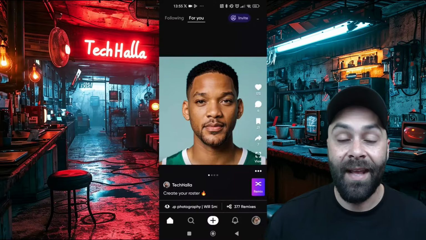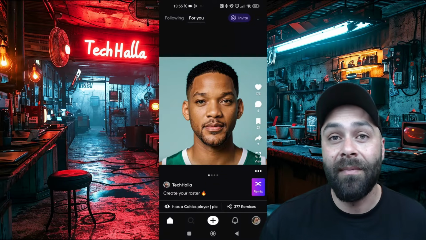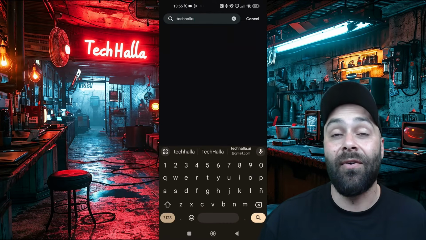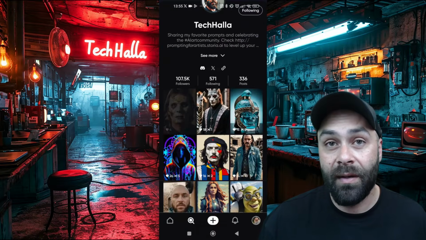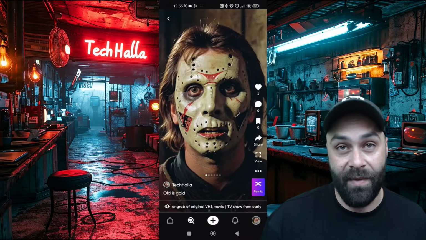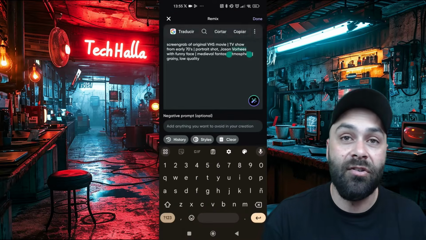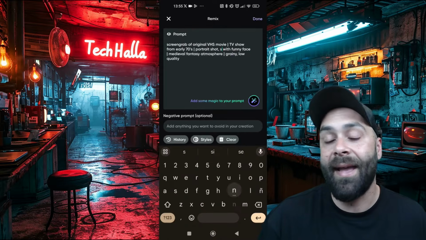Let's get to it. We head to Remix, and this time we are going to reuse a prompt from another user. Well, from myself actually. We search for TechHalla under Users, click on this post, and then hit on Remix. We'll tweak the prompt a little bit, ditch Jason Voorhees, and write whatever comes to mind, like Snoop Dogg.